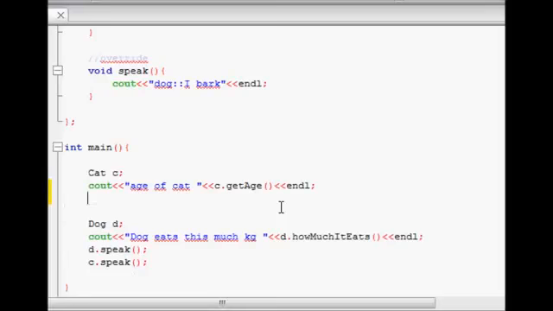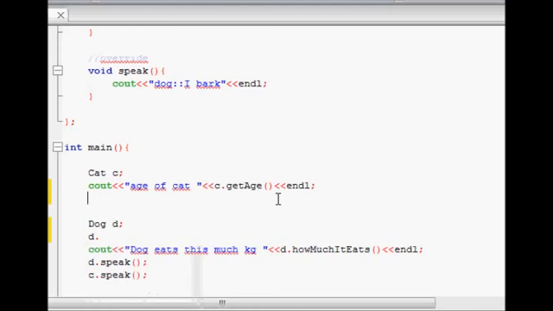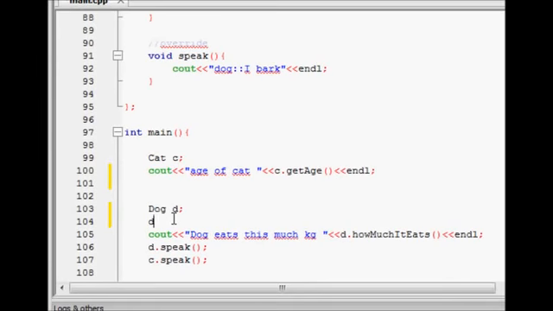Now let's see what is available for the dog class. Dog has age, weight, how much it eats, and whether it is a watchdog. And you see it has none of the functions that were especially in the cat class, the extra features of the cat.